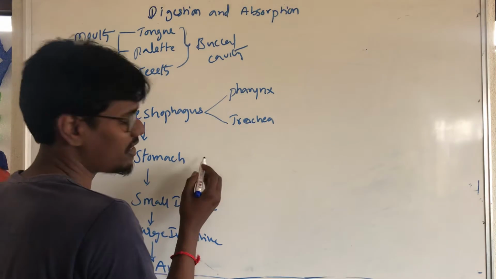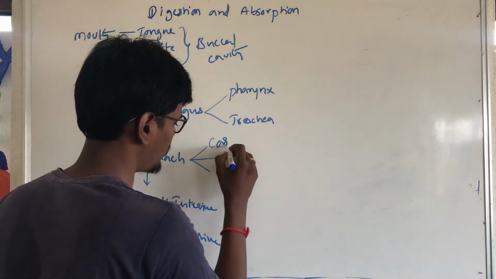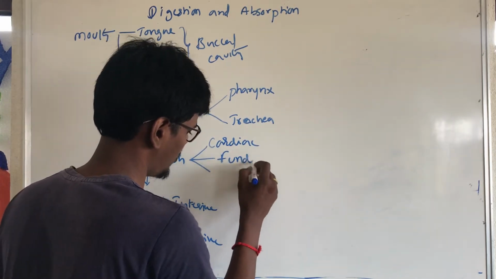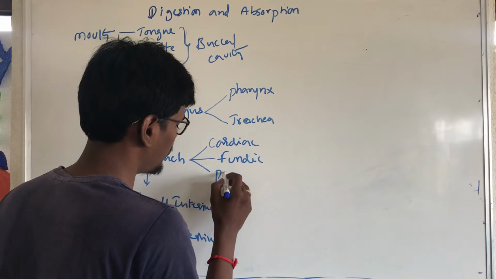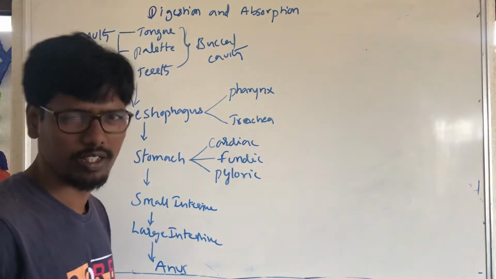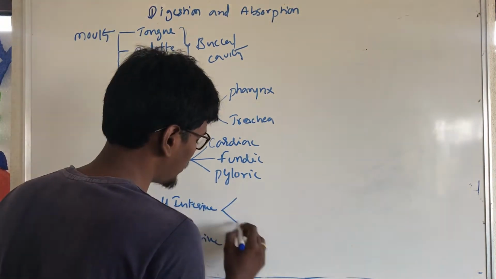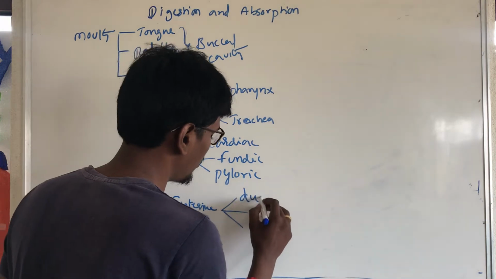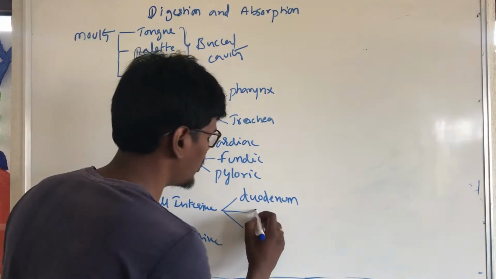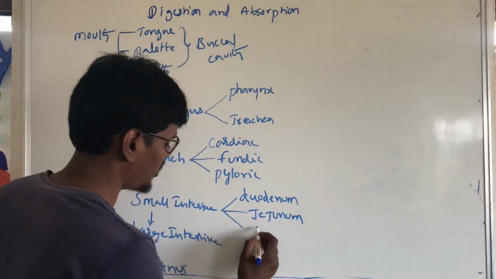Next, the stomach leads to the cardiac part, fundic part, and pyloric part. Next, the small intestine leads to the duodenum, jejunum, and ileum.